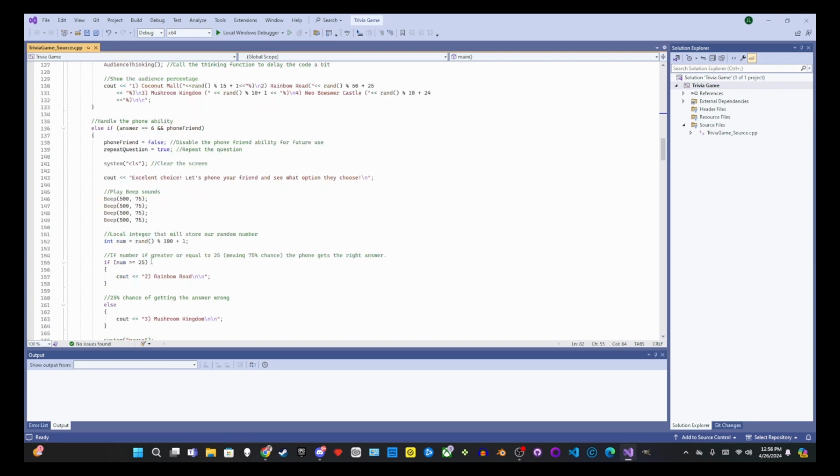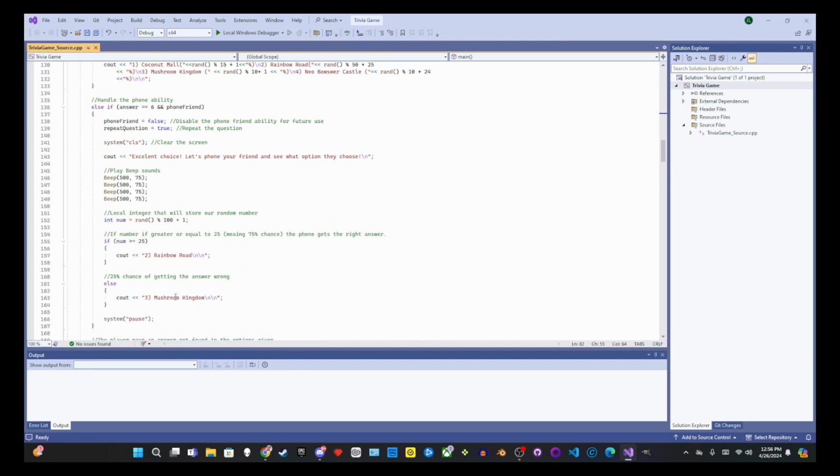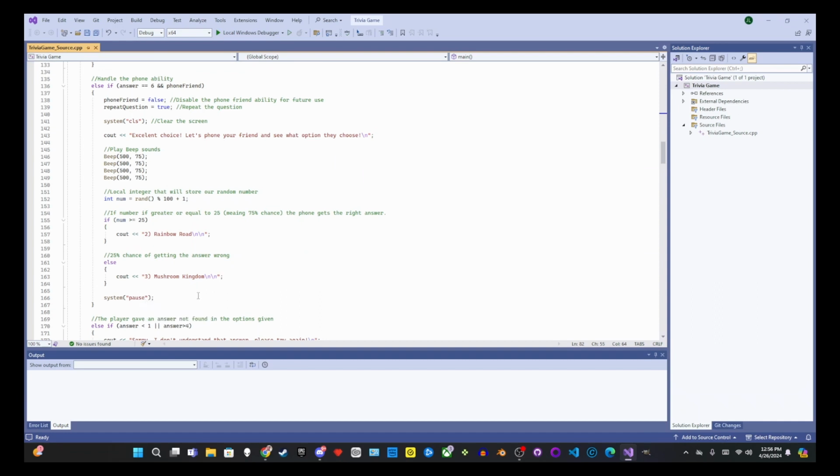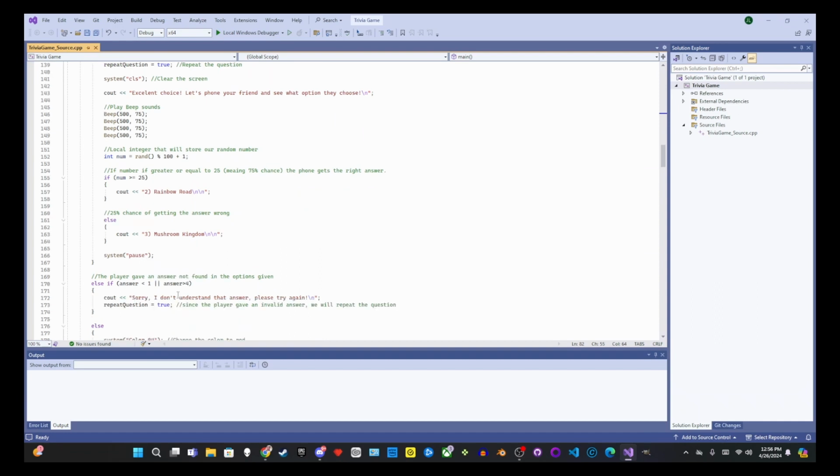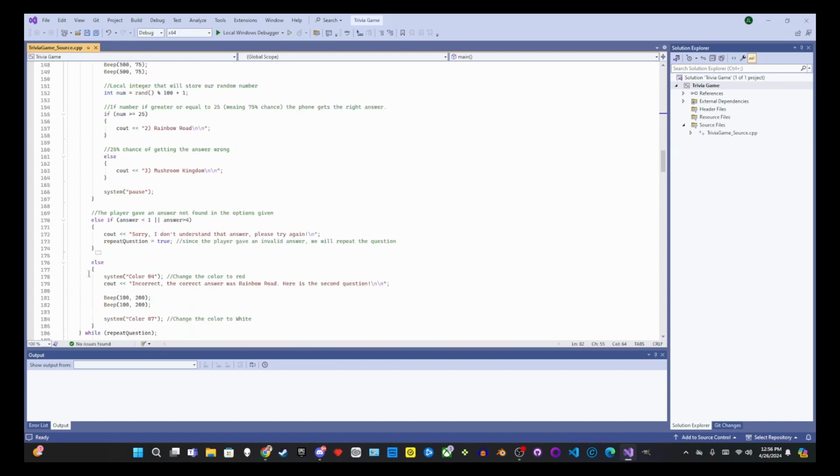If the random number is greater than or equal to 25, it'll give you the right answer, meaning that there's a 75% chance that you'll get the right answer. But in the off chance that you get a lower number, it'll give you a wrong answer. And then it'll do a system pause. And then it'll probably go back to the question.